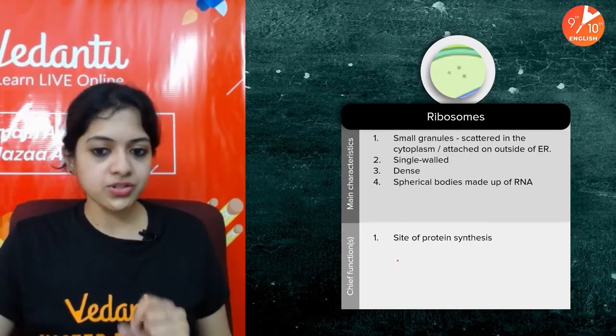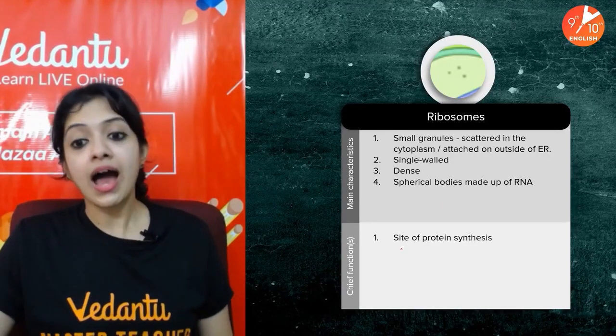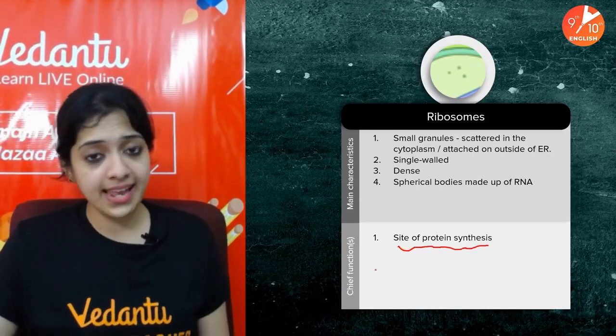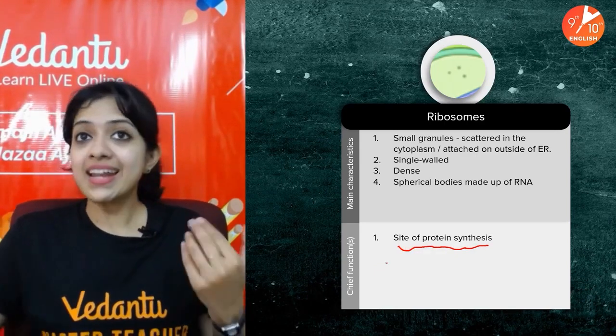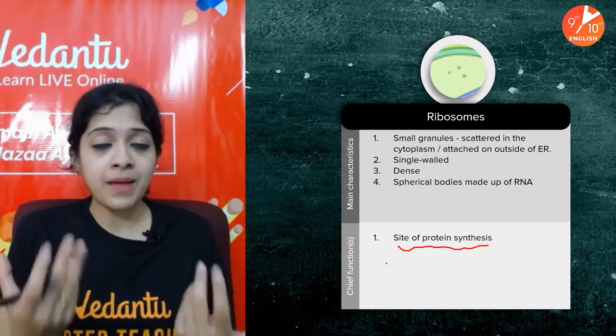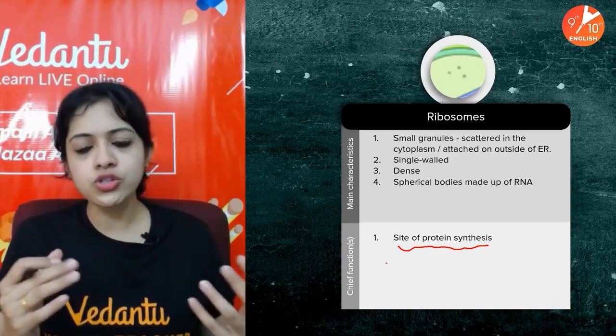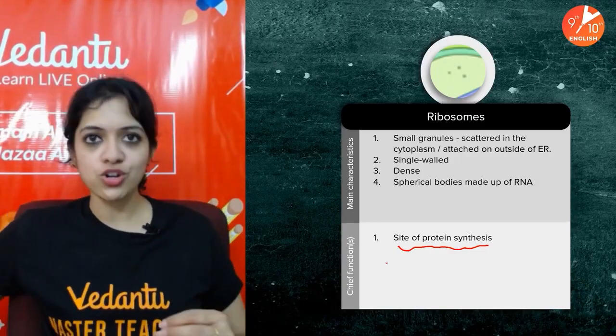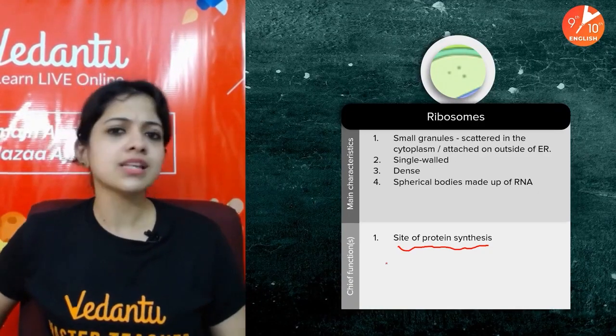What is the importance? Ribosomes are the site of protein synthesis in every cell. How is it able to manufacture proteins? It's actually a long story. NEET level biology will explain it a lot more, and in your 11th and 12th you learn this in much more detail.